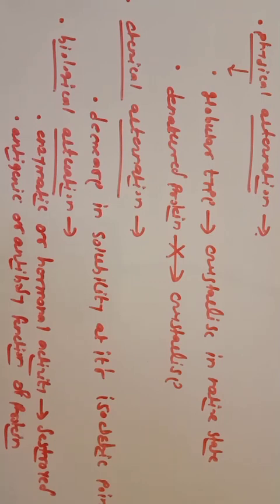So severe denaturation is considered irreversible, while mild denaturation is considered reversible, where the denatured form of the protein again converts into its original native or functional form by suitable treatment. So this is all about the denaturation of the protein. In the next lecture we will discuss the remaining important points of this chapter. Thank you.